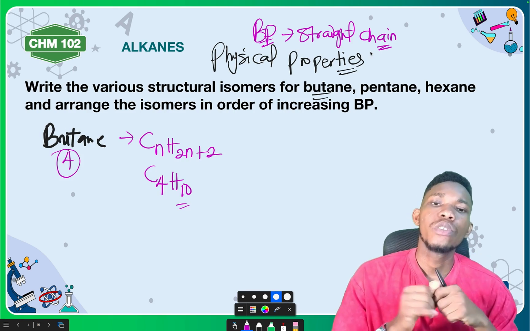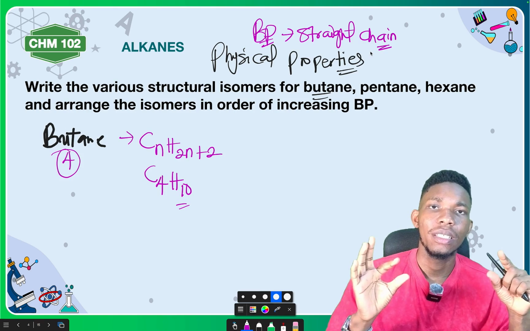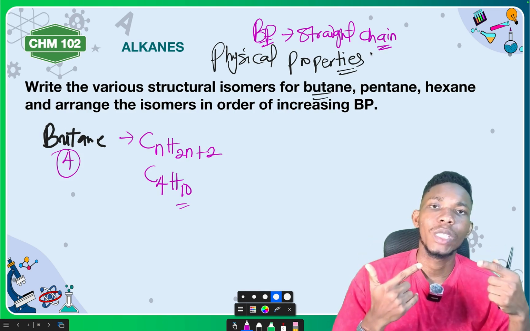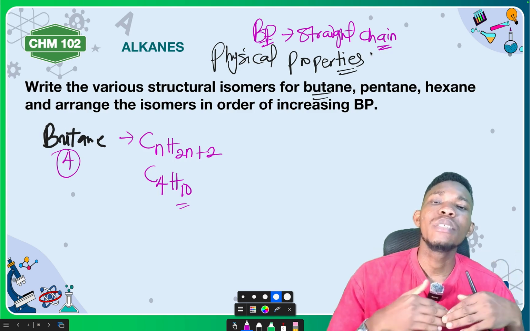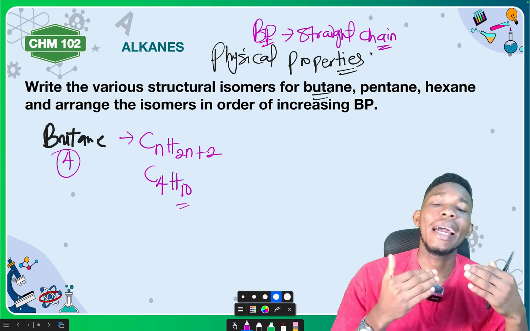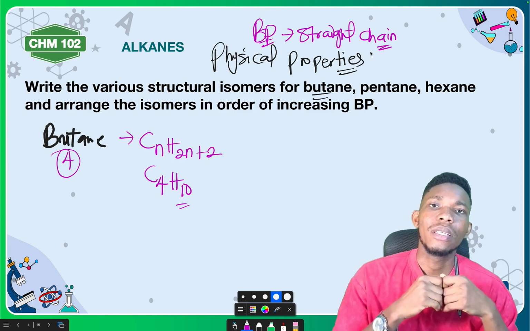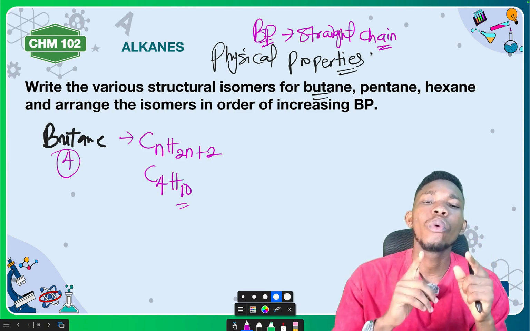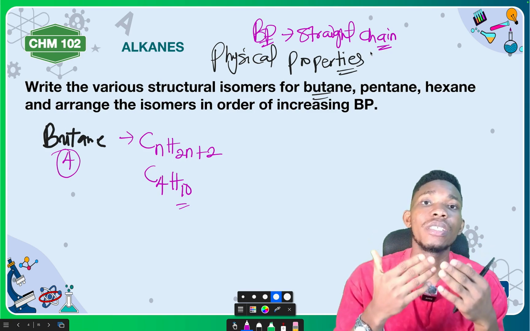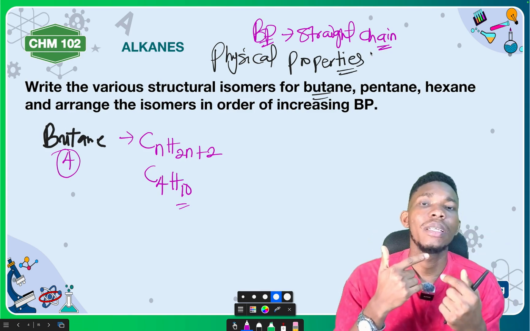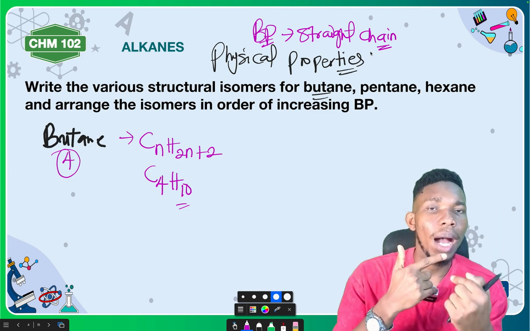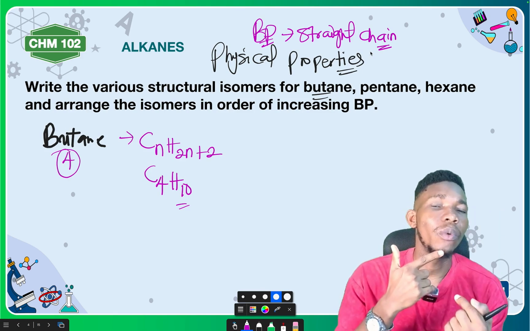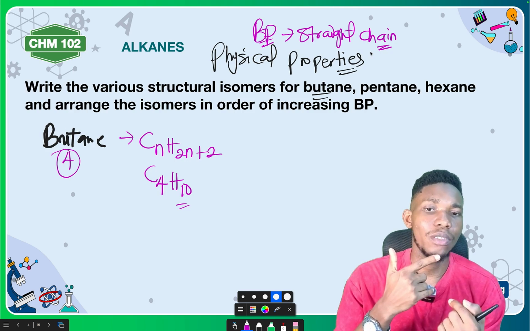Take note of that. If a compound is straight chain, it has a higher boiling point than its branched chain isomer. However, one thing you should also take note of is that the more the branching, the lower the boiling point. The more the branching, the lower the what? The boiling point. Is that okay?